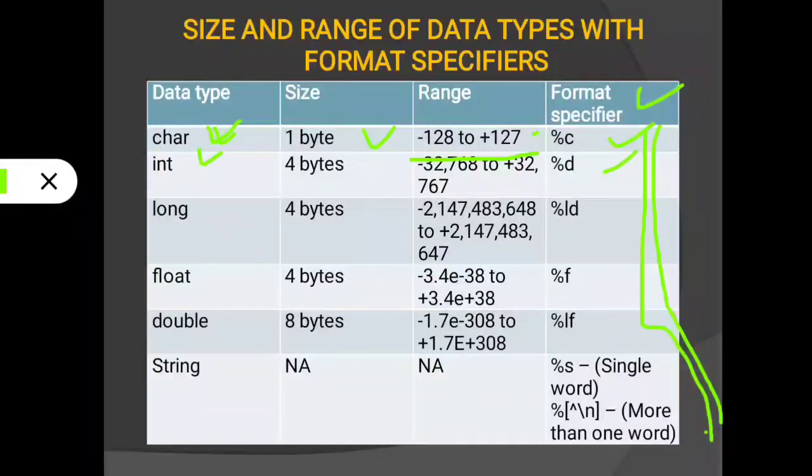So this is the range of integer type, this is character type, this is long type, this is float type, and this is double type. These are all the ranges of the appropriate data types. This much number we can store using that data type only.